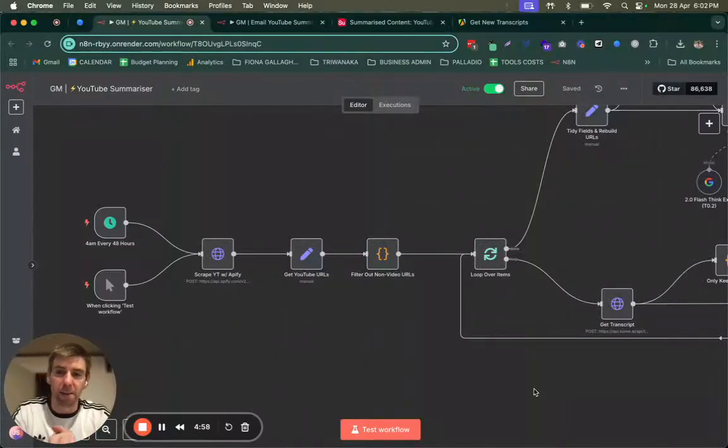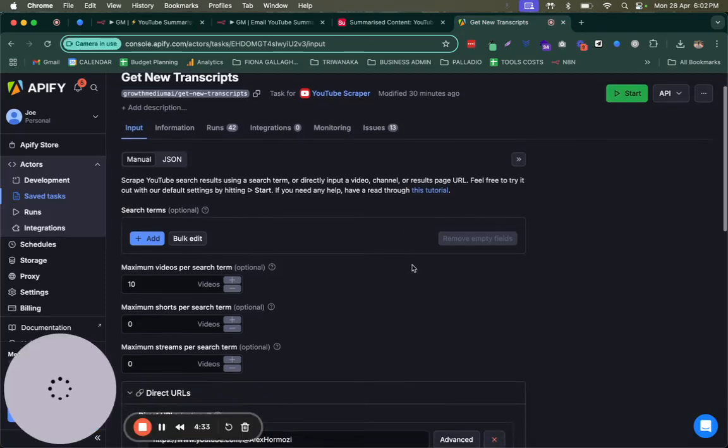Okay, here we go. The problem statement for this is I can't keep up with all of my favorite YouTube channels. They record long form videos and they post them every day or every other day, and I just don't have time to watch that for all the channels that I like. So this solves that problem by running this workflow at 4 a.m. every 48 hours. It's using a saved task in Apify to scrape those YouTube channels for me.